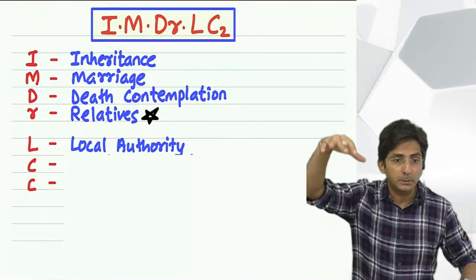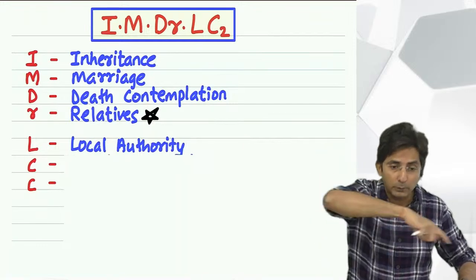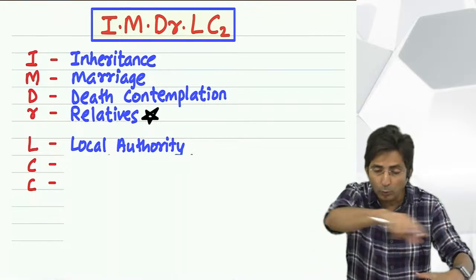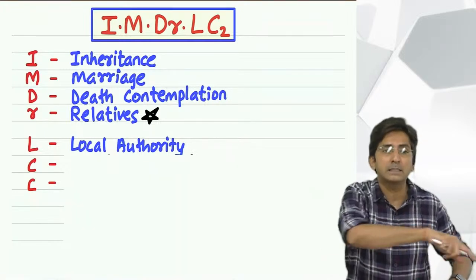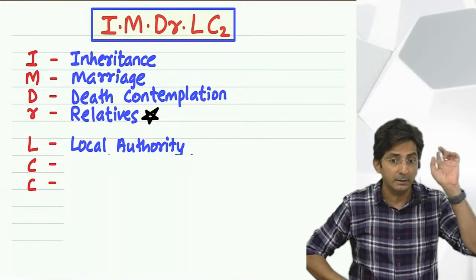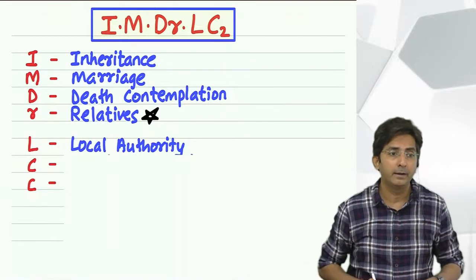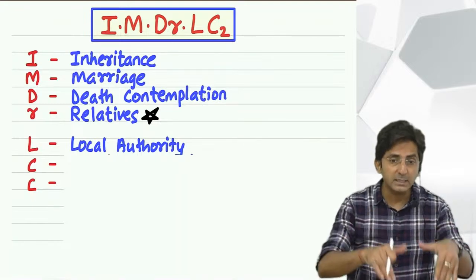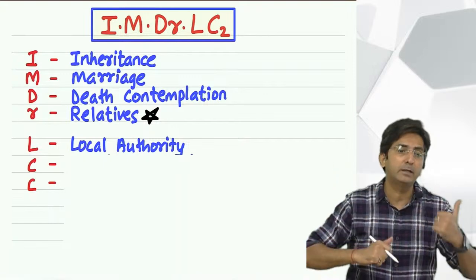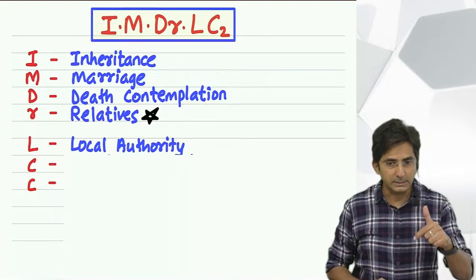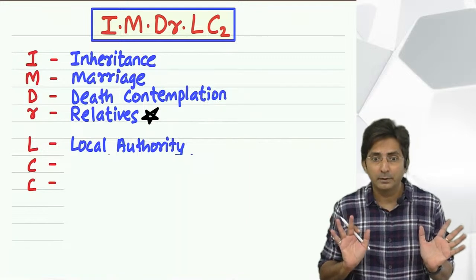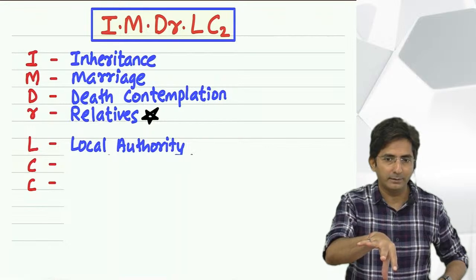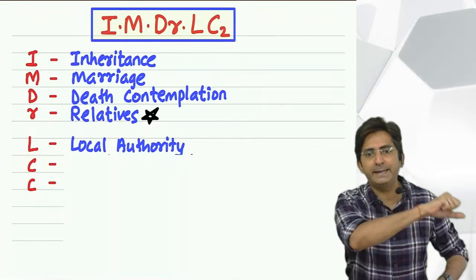Because being the municipal authority, they have to take care of the local area. Local authority means they are caretaker of the local area. For example in Mumbai, remember once there was heavy flood and many people's houses got destroyed. In such cases, the municipal authority gave them gifts. Such gifts are exempt because these are genuine. If the municipal authority has given a gift to someone, it is genuinely needed.